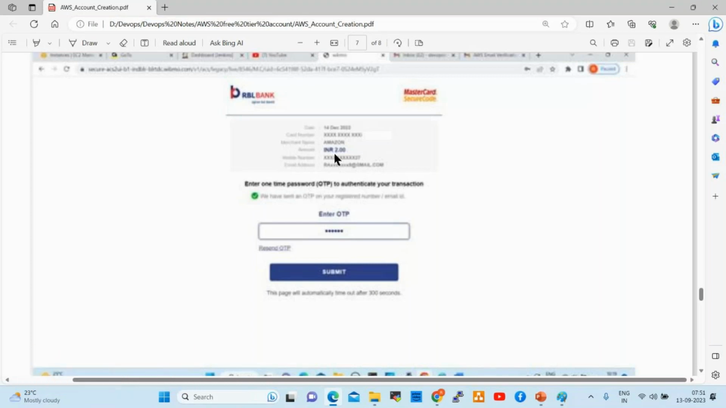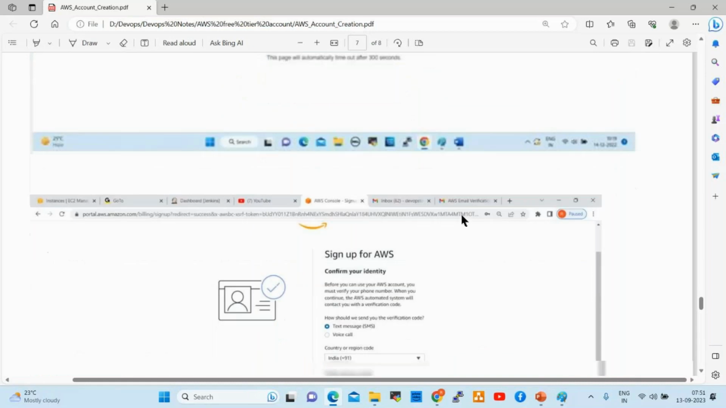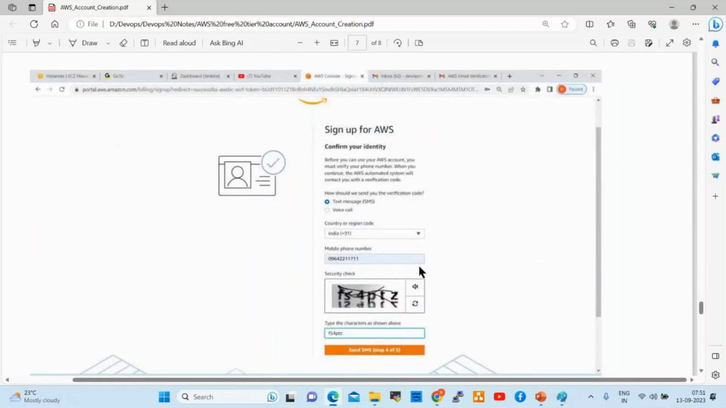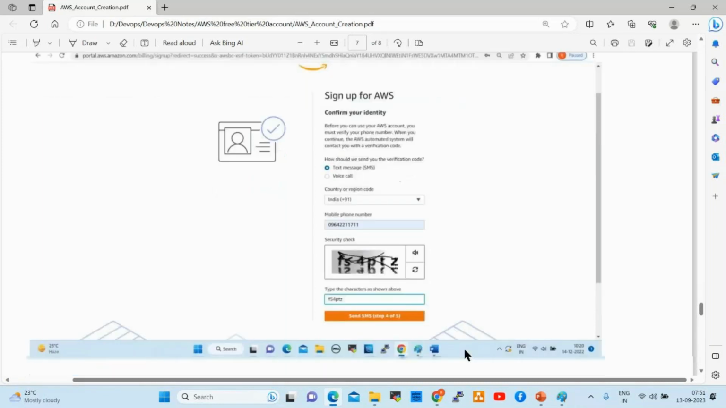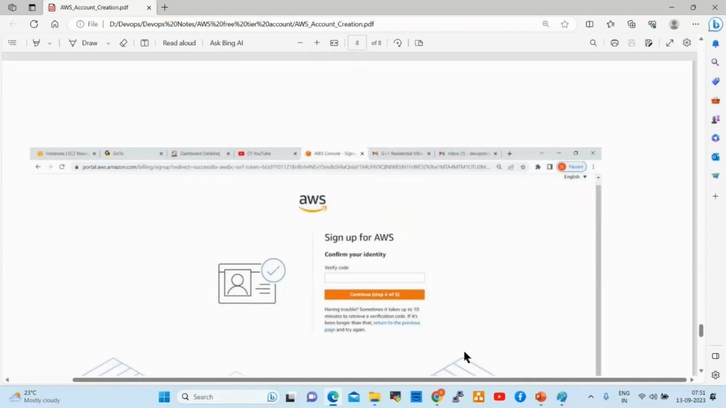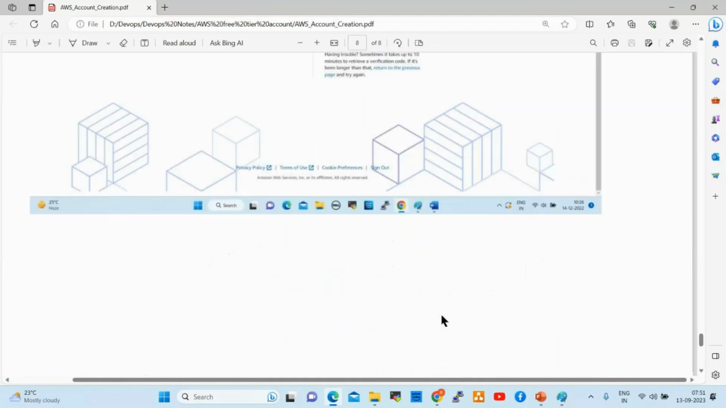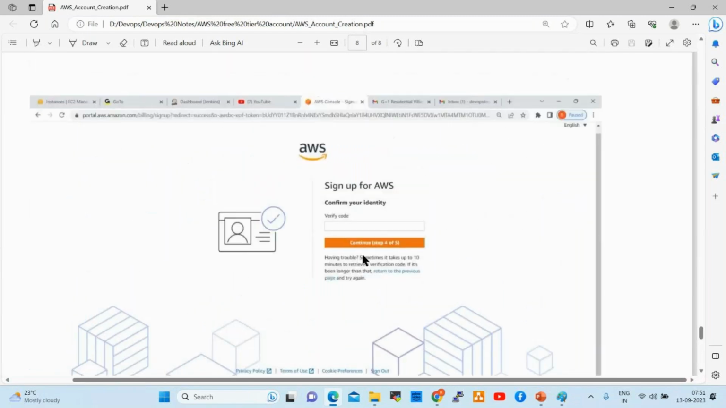Once you submit this, see here, now it will ask you captcha. So you need to enter this 6 digit number here and click on send SMS. After that, you will get one more verification code. Enter that, click on continue. Once you click on continue, the account will be created, right?